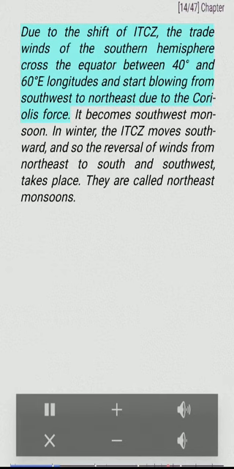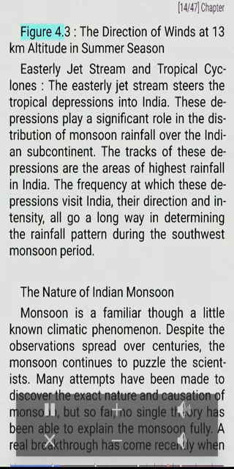Due to the shift of ITCZ, the trade winds of the southern hemisphere cross the equator between 40 degrees and 60 degrees east longitudes and start blowing from southwest to northeast due to the Coriolis force. It becomes the southwest monsoon. In winter, the ITCZ moves southward, and so a reversal of winds from northeast to south and southwest takes place. They are called northeast monsoons. Figure 4.3. The direction of winds at 13 km altitude in summer season.